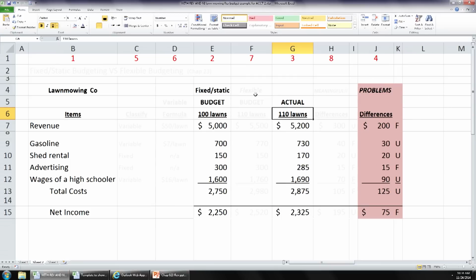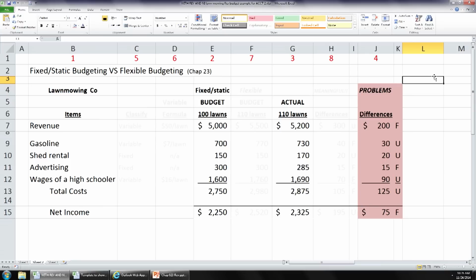So what we want to do is explore the concept of fixed or static budgeting versus what we call flexible budgeting. We want to flex the budget. The whole idea of a flexible budget is if you can tell me what your activity is, I can tell you what your revenues and expenses should be at that activity level.